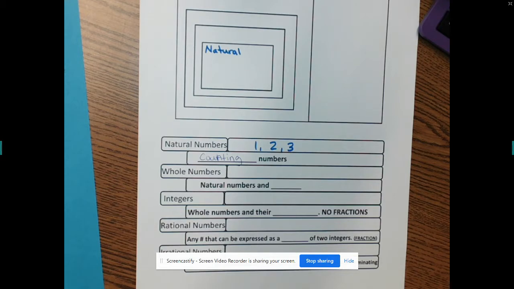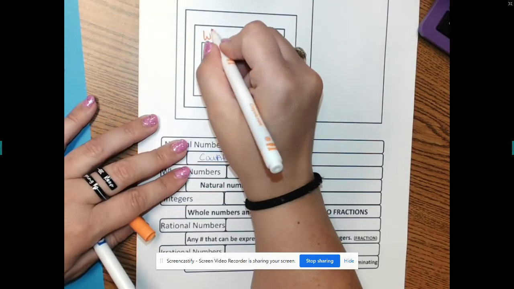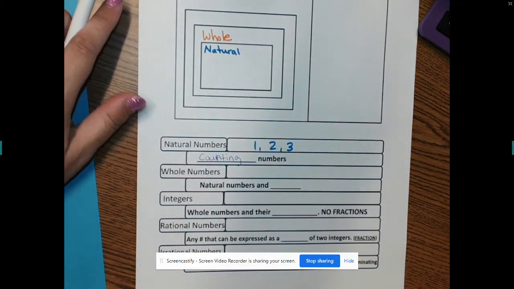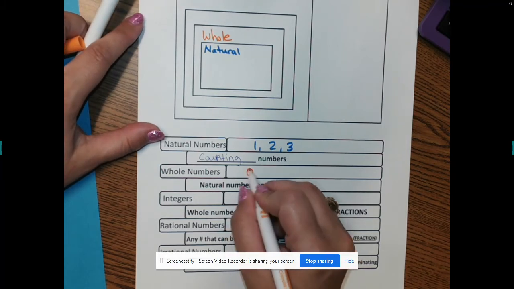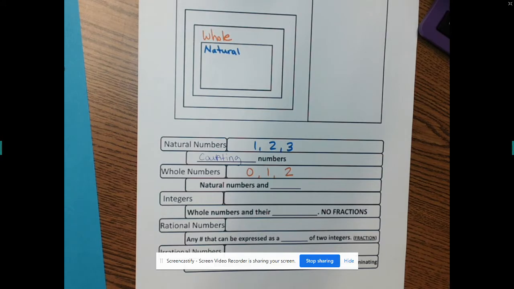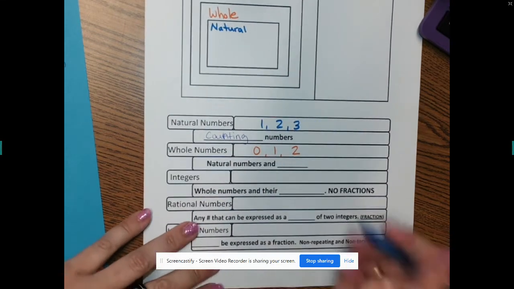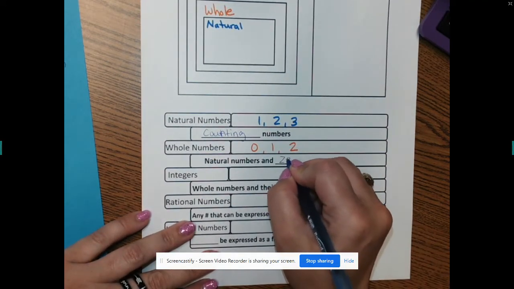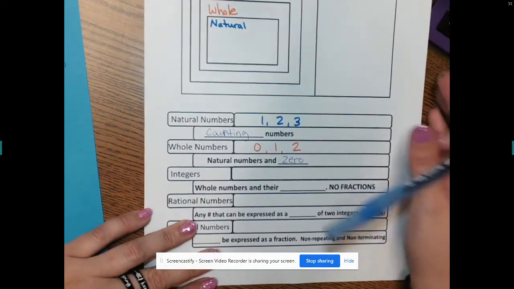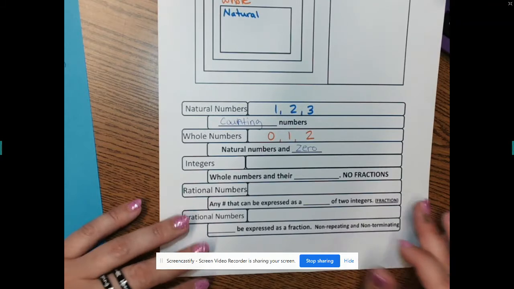A little bit more broad is a whole number. And a whole number is a natural number and 0. This is where that 0 fits in. It's all the natural numbers plus 0. So 0 is a whole number, even though it doesn't really seem like it. It is a whole number.